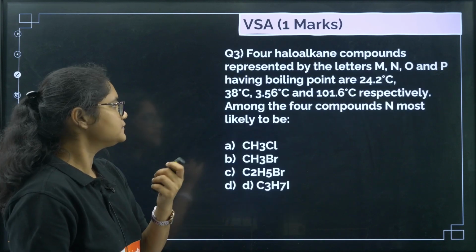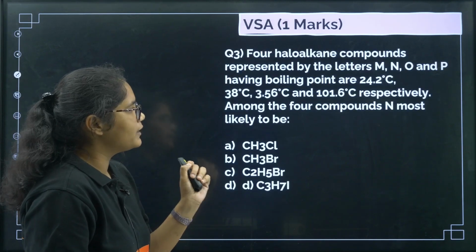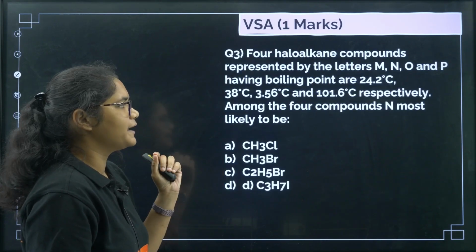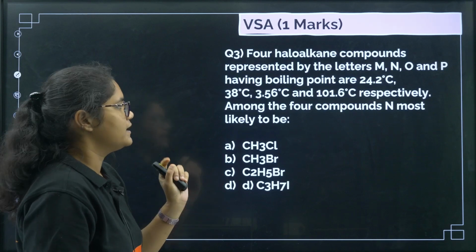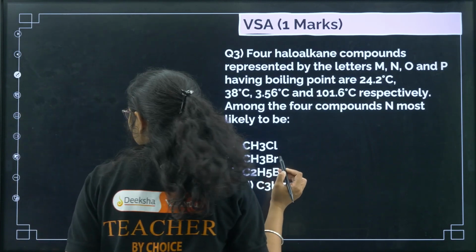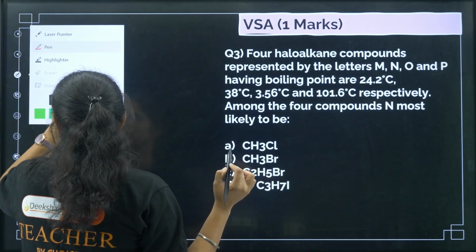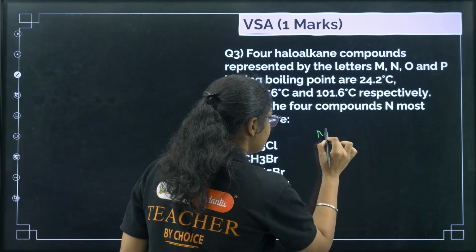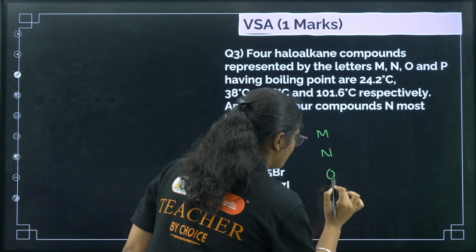Next question. 4 haloalkane compounds represented by letters M, N, O, P having the boiling points, these are respectively... First let us note down the values. So M, then we have N, O and P.